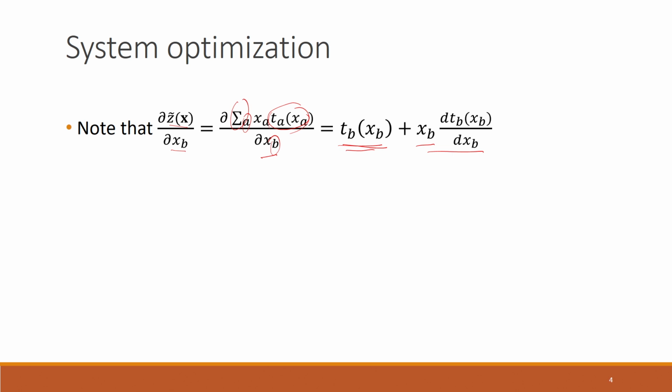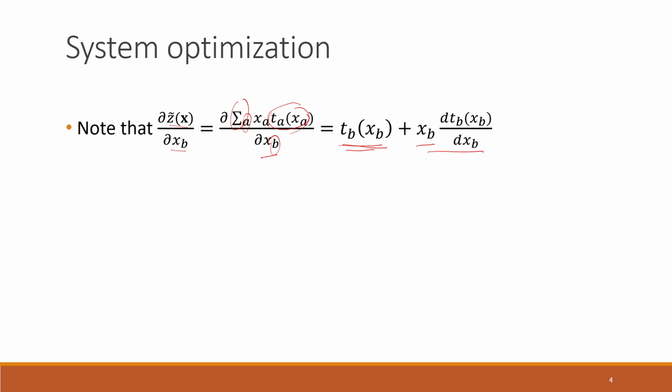If A is not the same as B, then since the travel time function of link A is a function of the flow through link A only, x_a times T_a of x_a is not a function of the flow through link B. So if we take the partial derivative with respect to x_b and A and B are not the same, all those terms are 0.